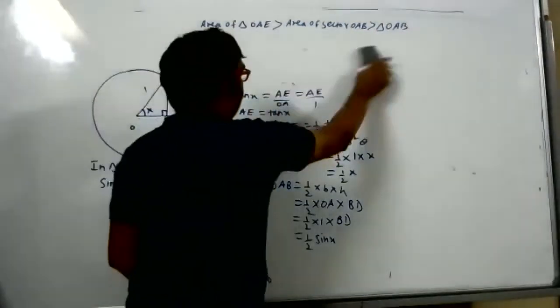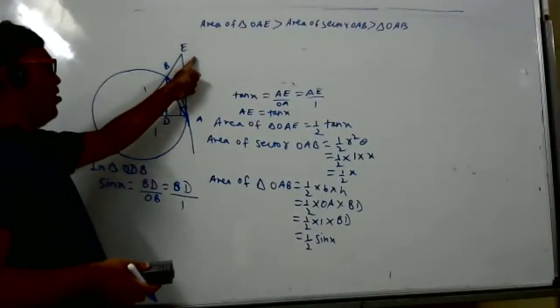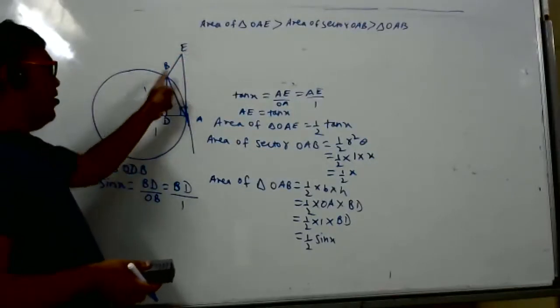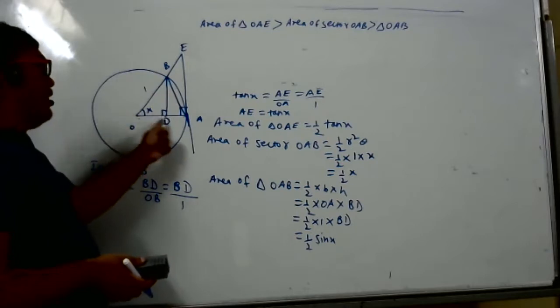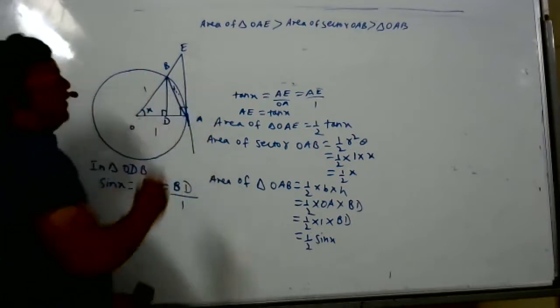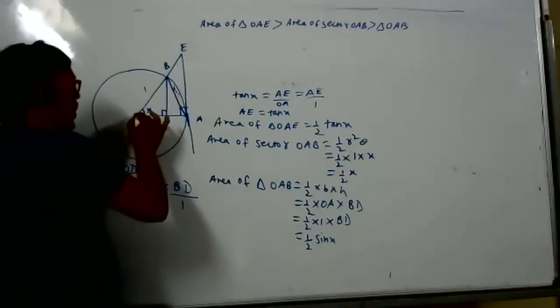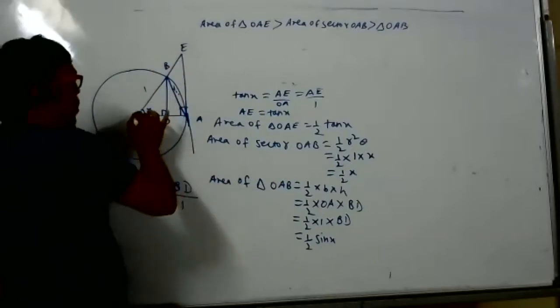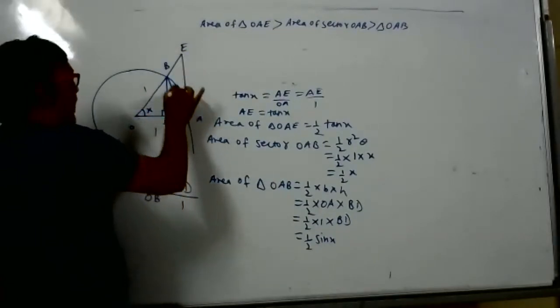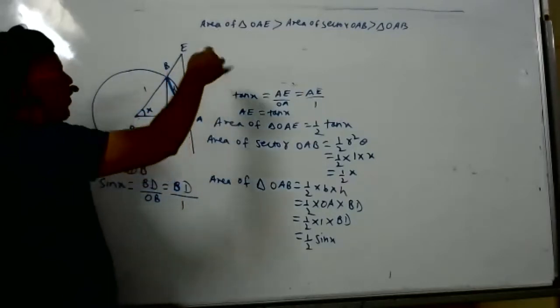I think you also understood this. The area of the bigger triangle is more than the area of the sector. The area of the sector is more than the area of triangle OAB, because a sector means even this area is included. Any doubt till here? The area of OAE is greater than the area of the sector, and the area of the sector is more than the area of triangle OAB. Any doubt, students?